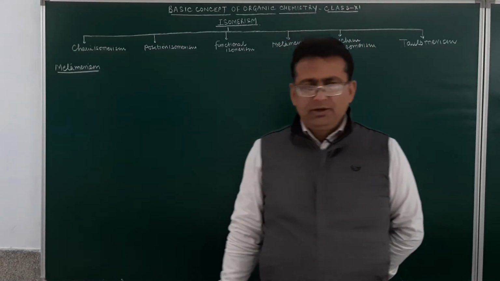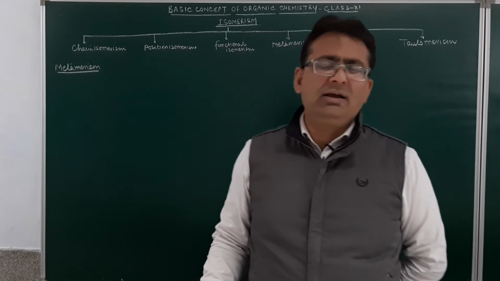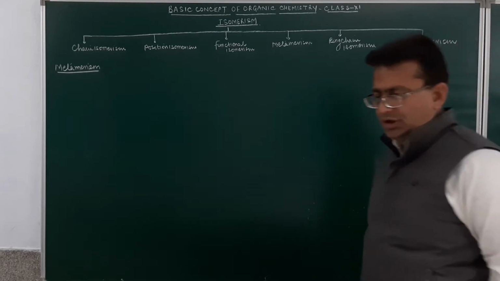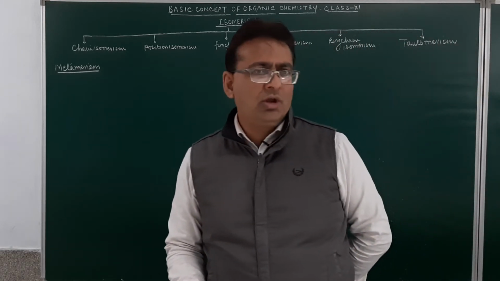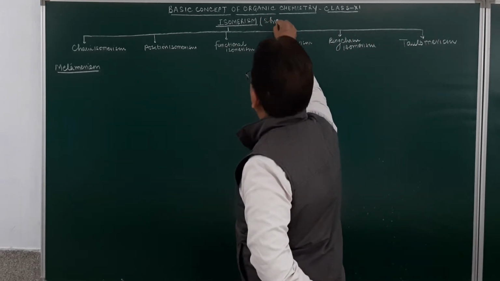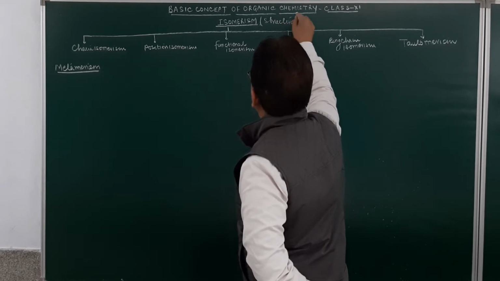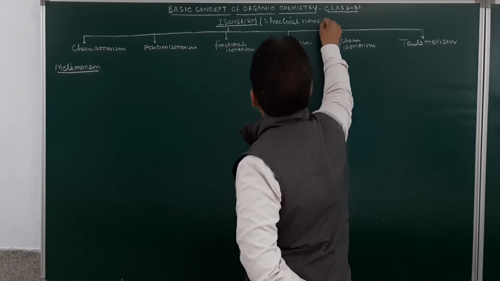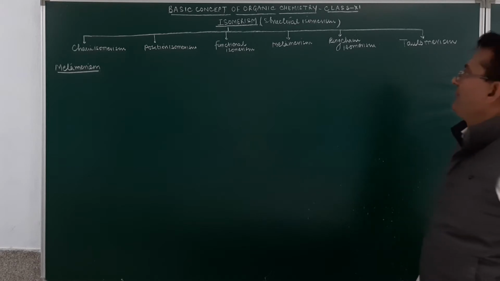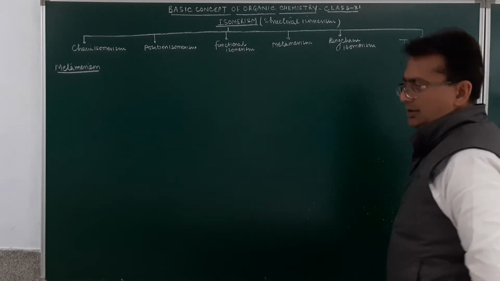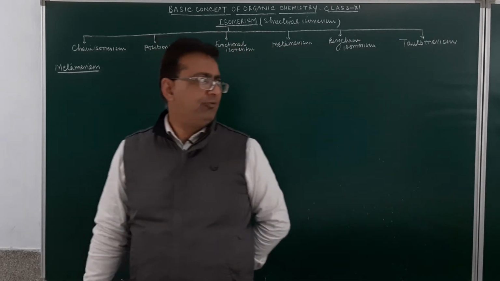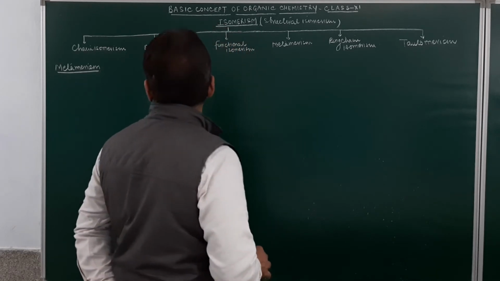Good morning, students. As you know, we were discussing isomerism in the previous lecture, and I told you what isomers are: compounds with the same molecular formula but different properties. This is structural isomerism. The structural isomers can be classified into various categories: chain isomerism, position isomerism, functional isomerism, metamerism, ring chain isomerism, and tautomerism. Regarding chain, position, and functional, we have done those in the previous lecture.